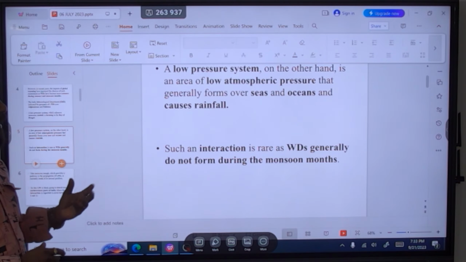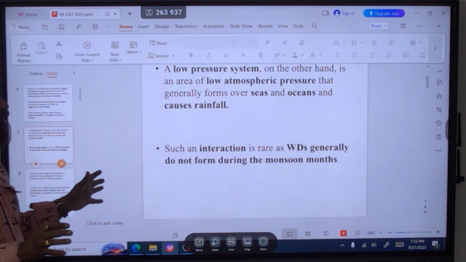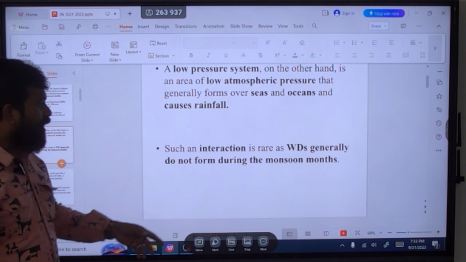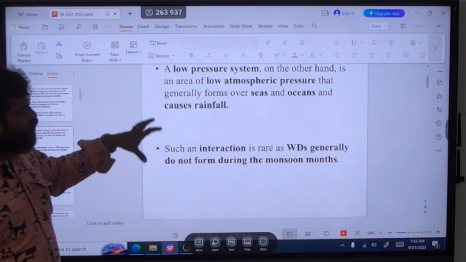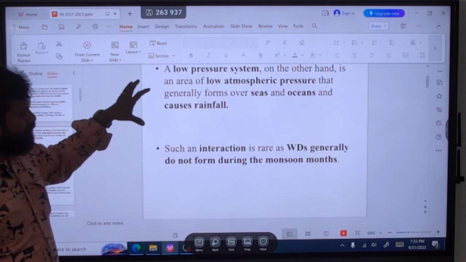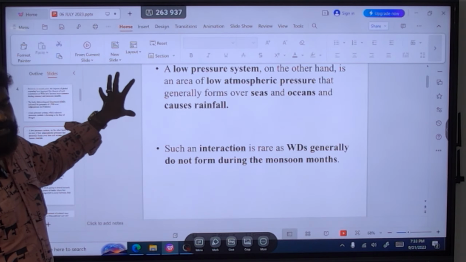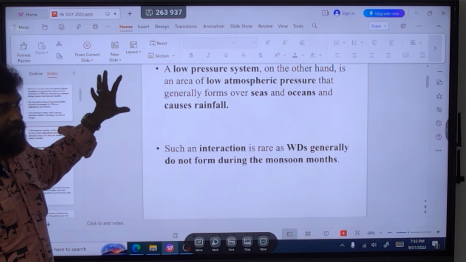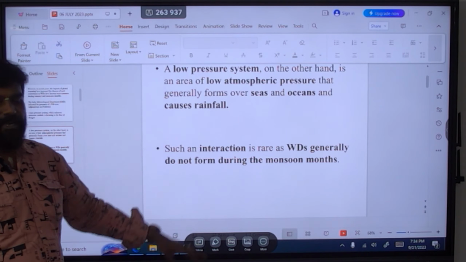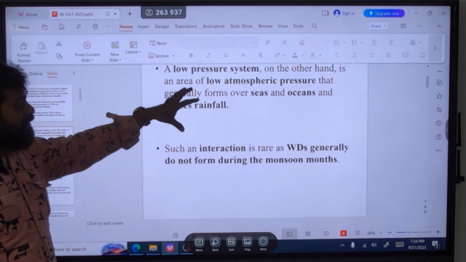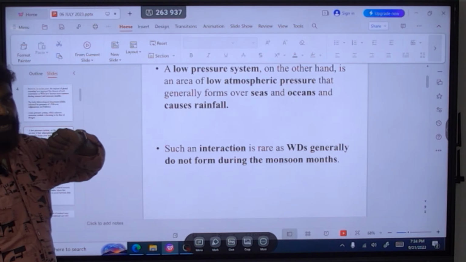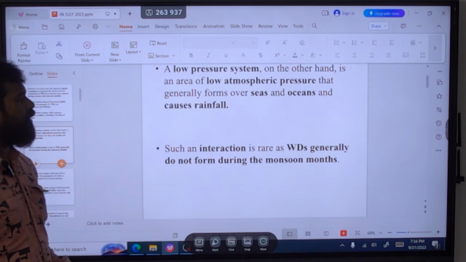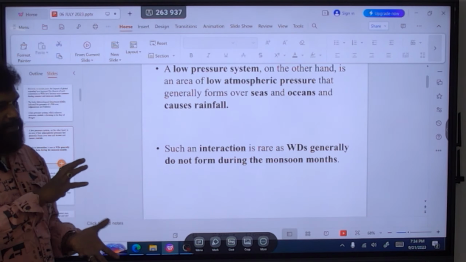So obviously there is an interaction. It's rare, as western disturbances generally do not form during the monsoon months, because the monsoon months come in the summer. When June comes, the sun is over the Tropic of Cancer. So that is the monsoonal month. When the sun comes over the Tropic of Cancer, a high temperature is created. Whenever there is a high temperature over the Indian region of Rajasthan and so on, we will have a low pressure system. So obviously this is the driver of the monsoon.